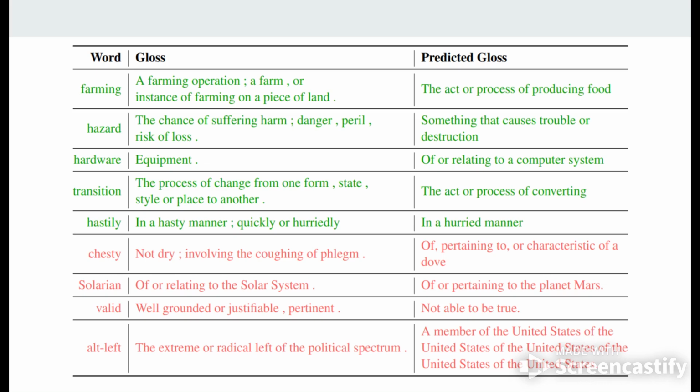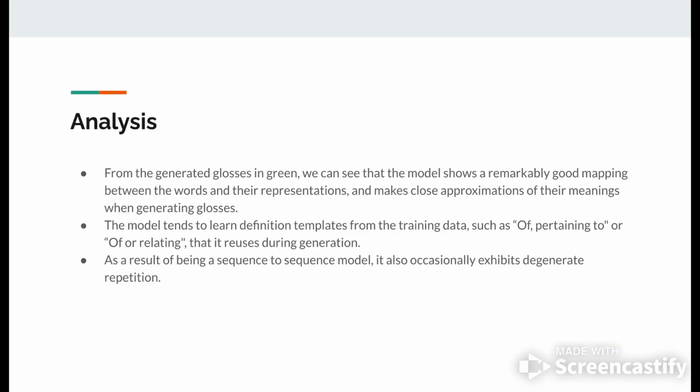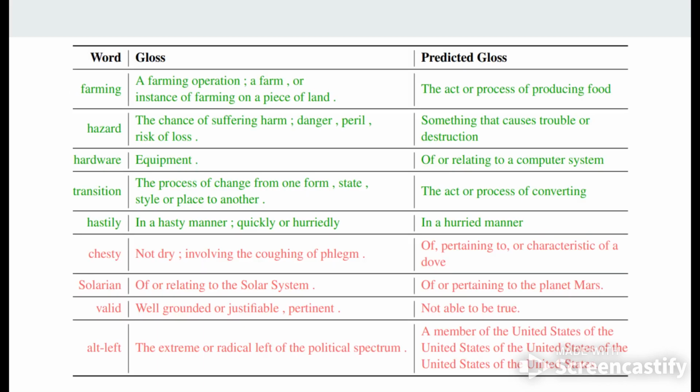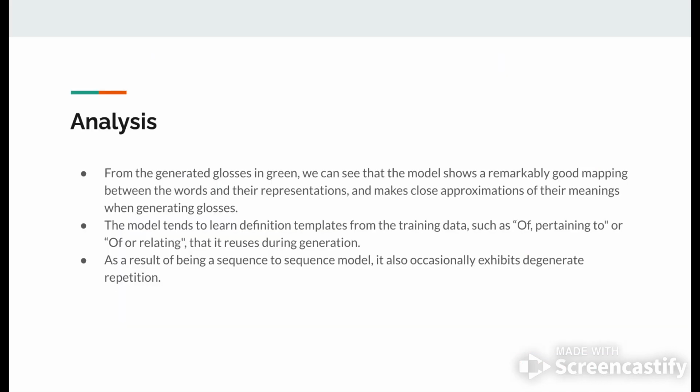For example, in the chesty example, even if it does not know the definition, it just prints something in the form of pertaining to. Even in Solarian, it generates something pertaining to in order to make it seem like a definition so that the cross entropy loss decreases. And being a sequence to sequence model, it also generates some degenerate output where it repeats some of the words.